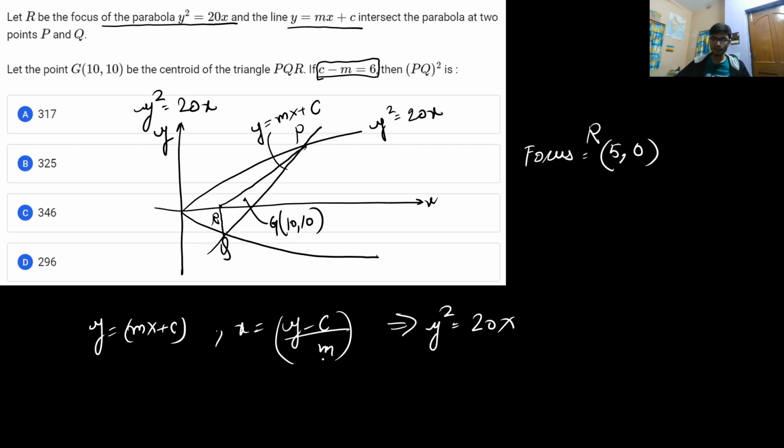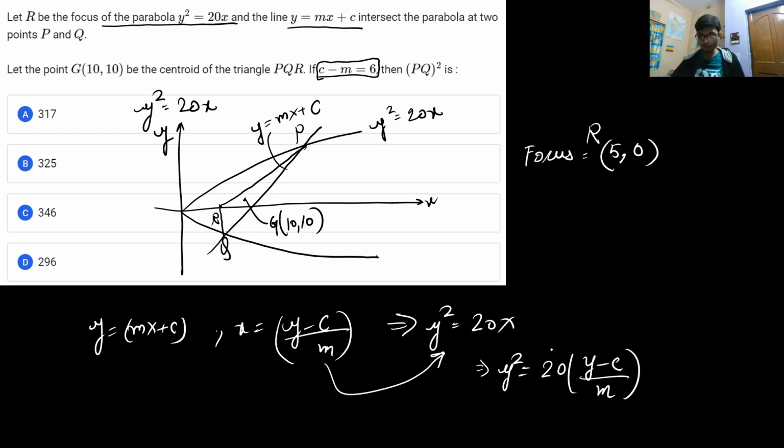Now in this particular case, if I put the value of x, I will get two values of x, and that will be the corresponding values of the x coordinate of P and Q. So from here, if I put y square is equal to 20 into y minus c by m, okay, y square is equal to 20 into y minus c by m.